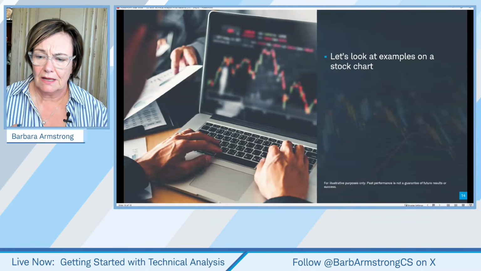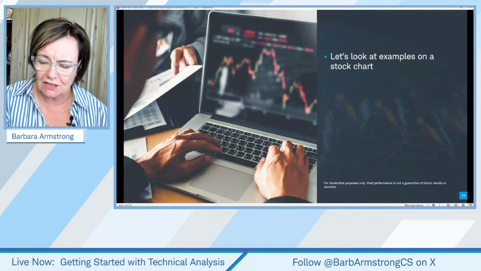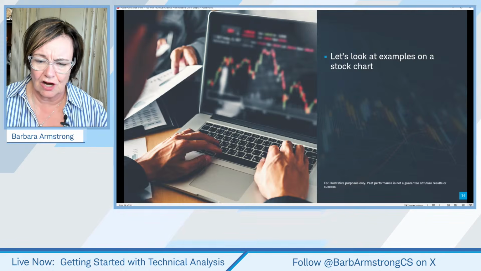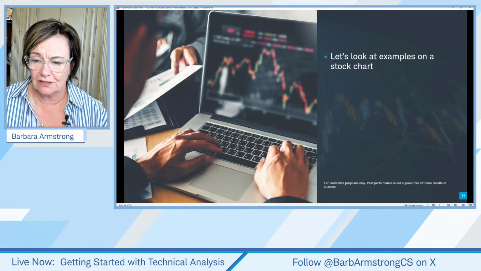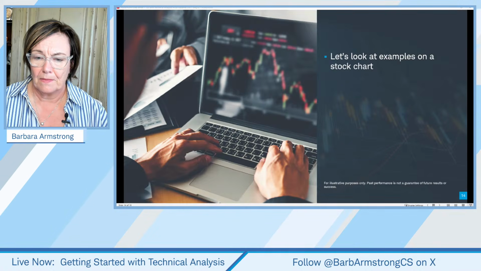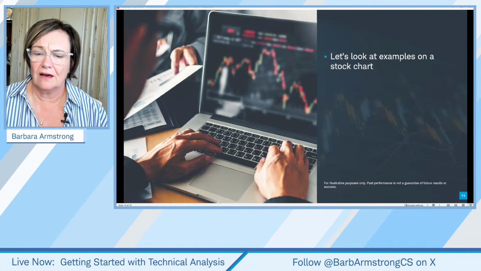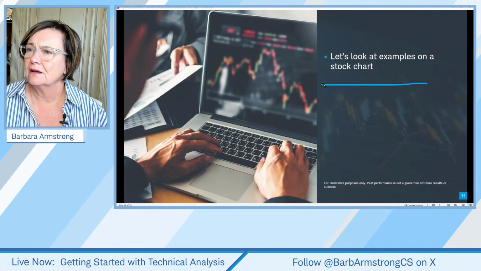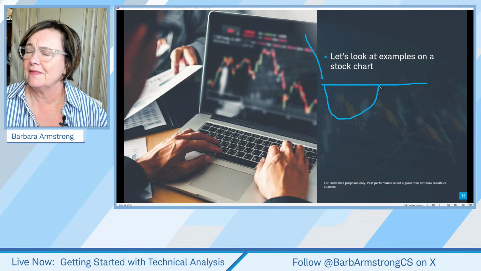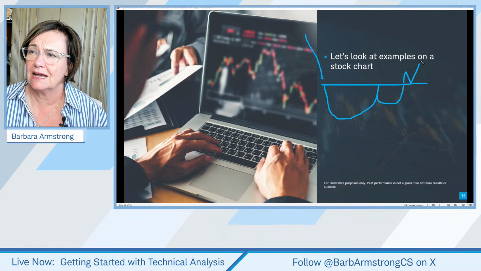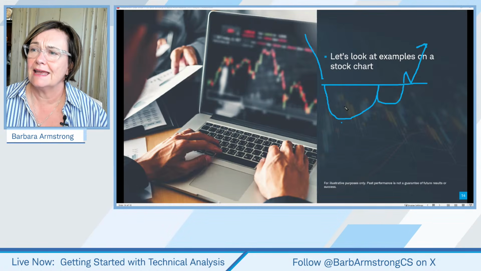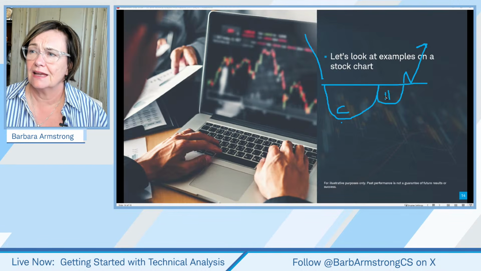Okay, let's go back here for one sec. Well, I can just draw it here. So we had the double bottom, but in addition, there's a couple of other patterns that we can look at. One of them is what we call a cup and handle. So something may have been downtrending, it's come down, comes up, and then it doesn't come all the way back down like the double bottom does. It comes part way down. And then it may break to the upside, come back and retest and go on its way. We call this a cup and handle. So here's the cup, here's the handle.